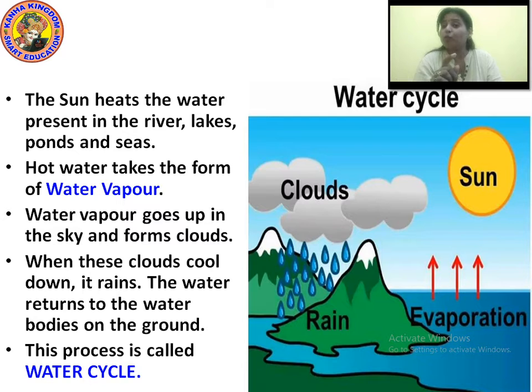Evaporation. I repeat, evaporation. Okay, you know that round one. What is that round one called? Sun. Now the white color, what are those called? Clouds. Now the drops which are coming back to the earth are called rain. So you have to write these names and you have to draw this picture in your notebook.